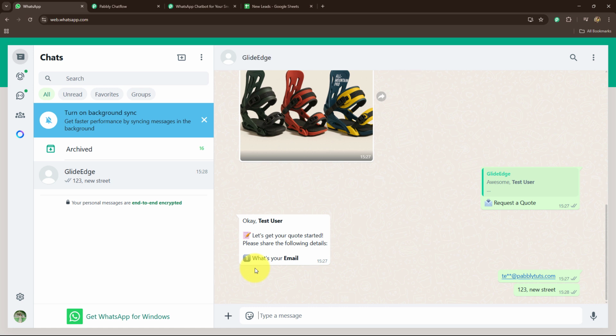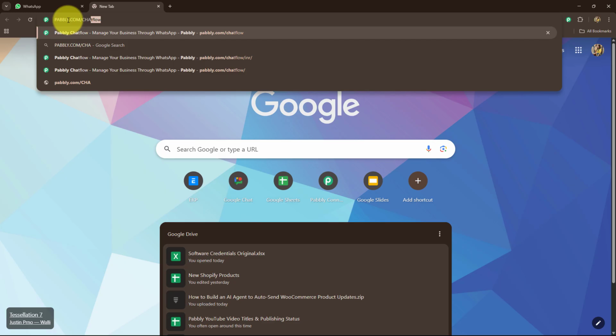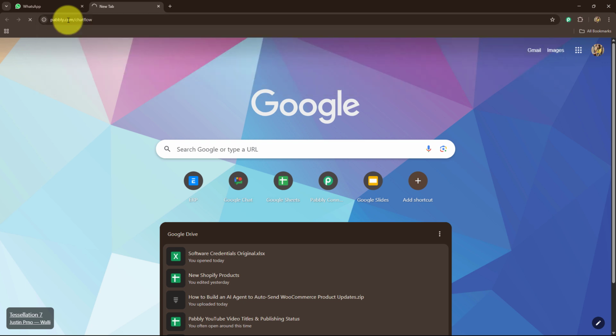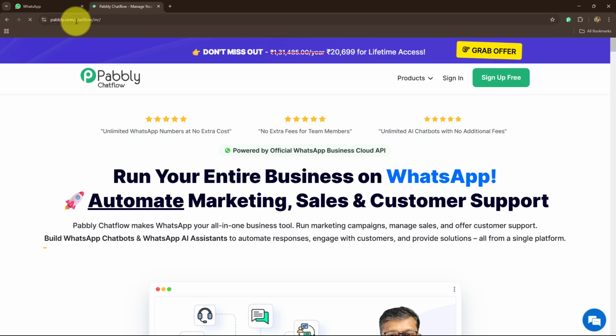Now, without any further wait, let's start learning how to create this amazing WhatsApp chatbot for our business. To start with the process, first of all, in a new tab, we need to type pabbly.com/chatflow in our browser, which is going to take us towards the landing page of Pabbly Chatflow.